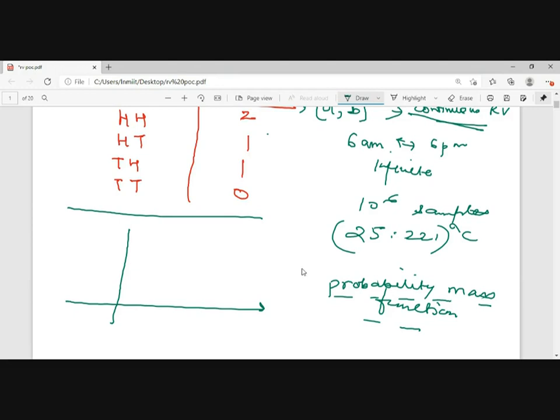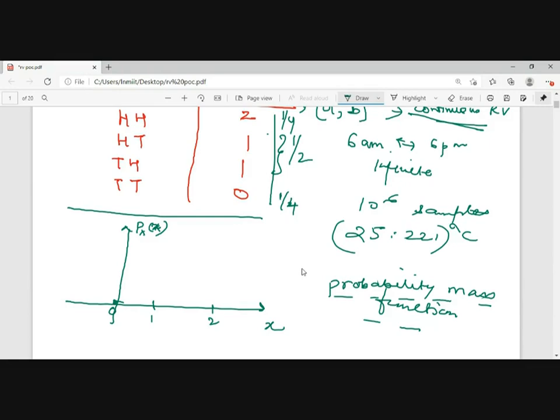What are the possible values? Suppose I plot the mass of a particular random variable, representing it by px of x. The x values will be either 0, 1 or 2, each represented by an impulse. 0 will have a probability of 1 by 4, 1 will have a probability of 1 by 2, and 2 will have a probability of 1 by 4.